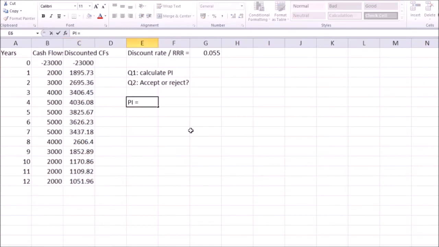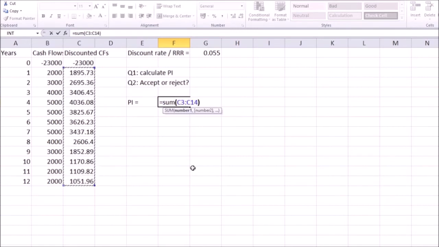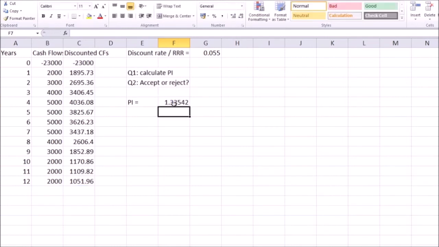As you've seen in the formula, profitability index is going to be the ratio of the sum of the discounted cash flows starting from year 1, so all of these positive cash flows, divided by the original cash flow, and then we're going to ignore the negative sign, so negative gives me a positive value over here, which in this case is bigger than 1. So we accept the project because the profitability index is greater than 1.